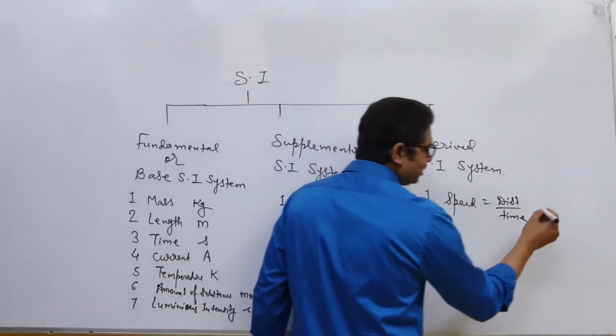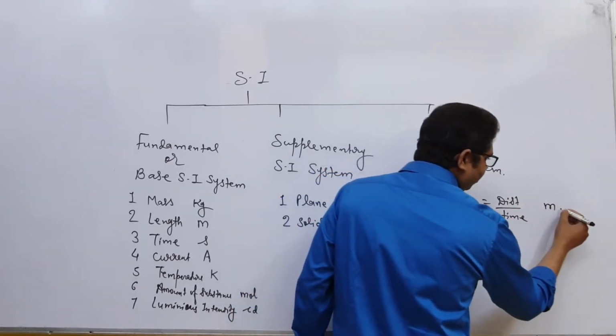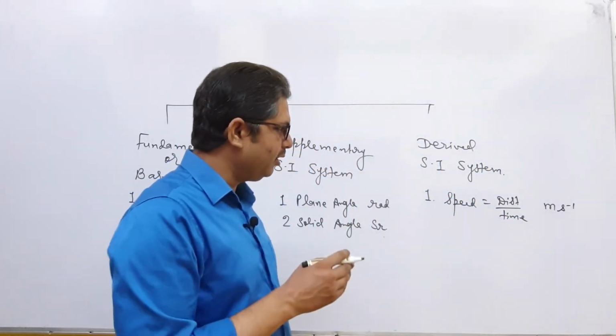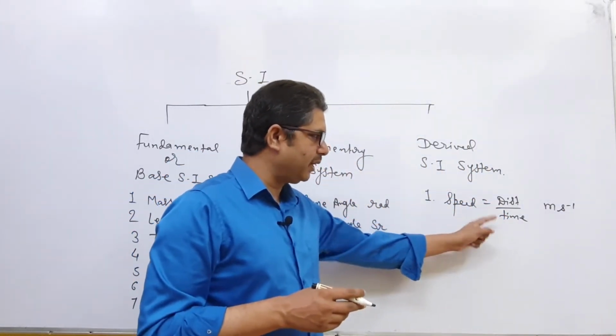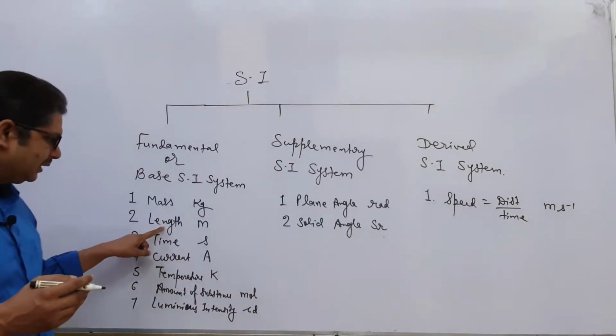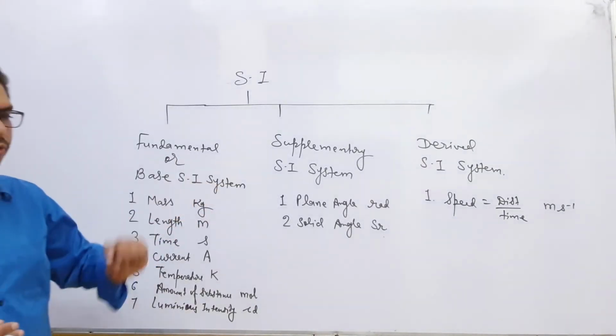So for distance the unit is meter, and for time it is second. So meter per second. Here we are obtaining speed by dividing distance by time. So we use meter, that is length, and second, that is time. These two units combine to give you speed.